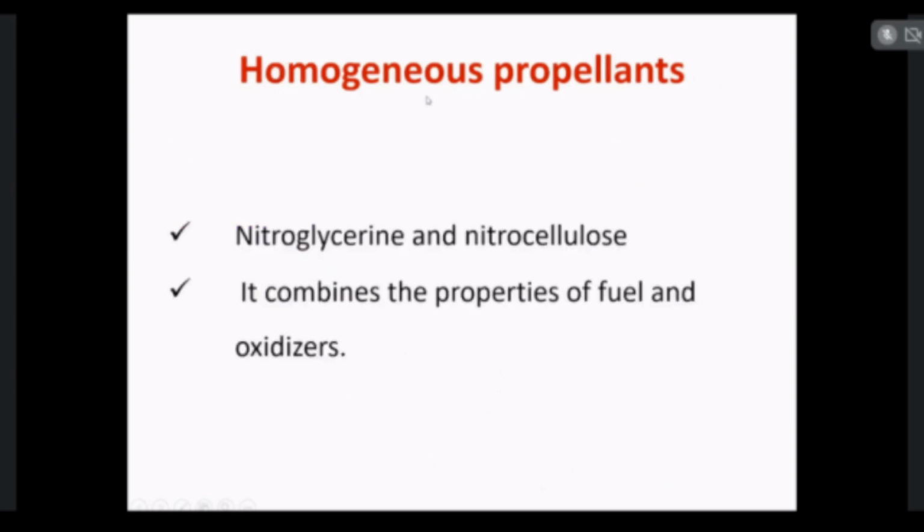The second one is homogeneous propellants, which means the same chemical reacts as both fuel and oxidizer. The homogeneous propellants used in solid propellant rockets are nitroglycerin and nitrocellulose.